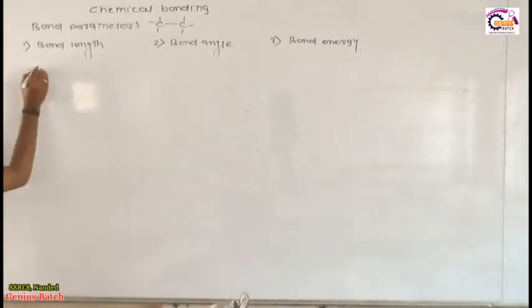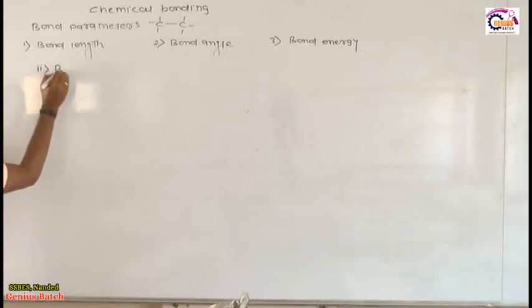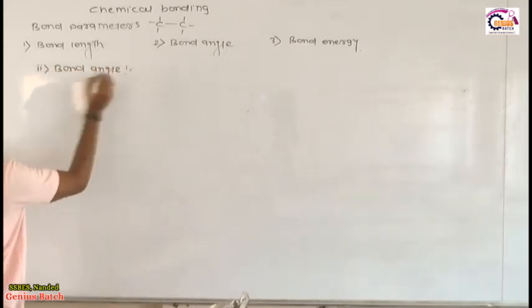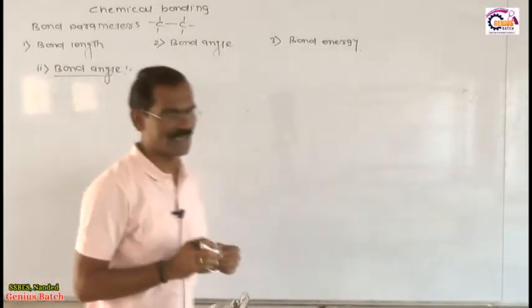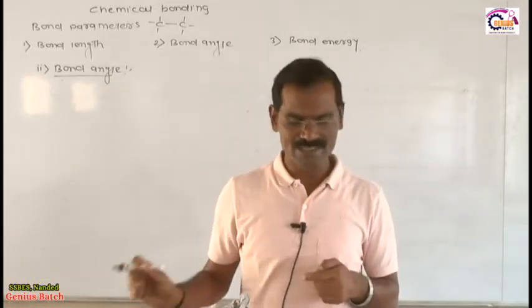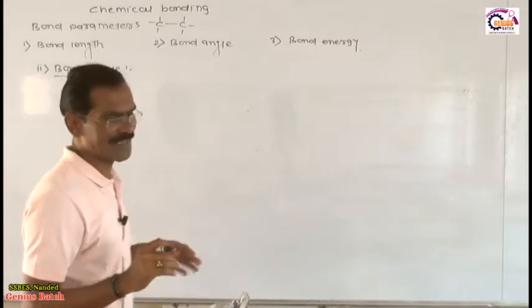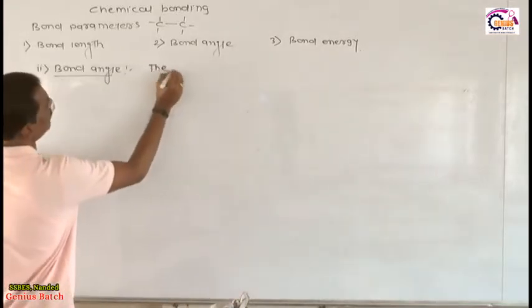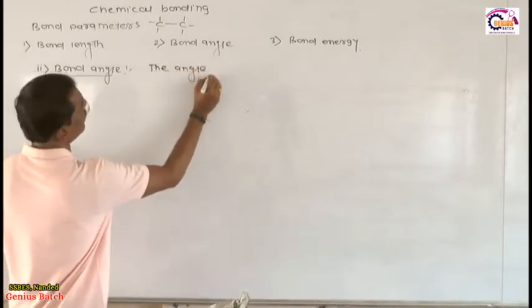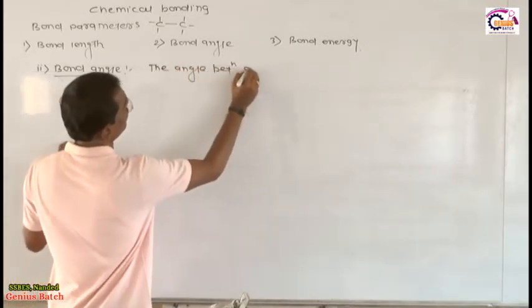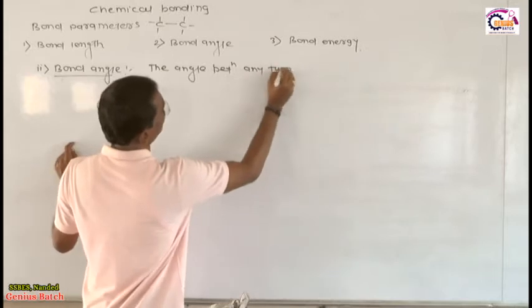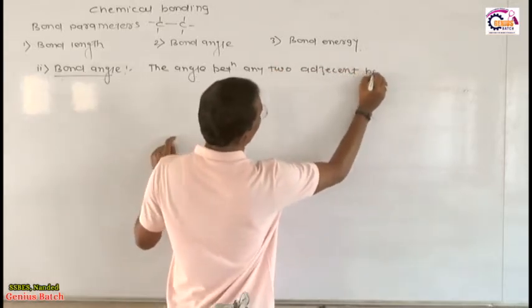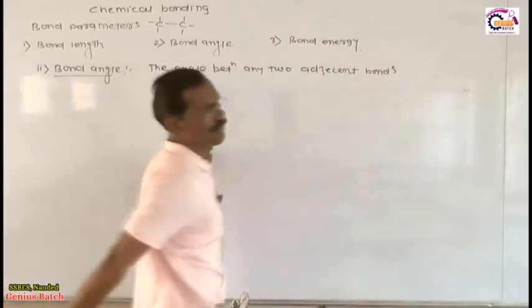The second bond parameter is called the bond angle. Hello dear students, see toward the board. What is the meaning of bond angle? The angle between any two adjacent bonds is known as the bond angle. This is a very interesting phenomenon. Listen very carefully: the angle between any two adjacent bonds is known as the bond angle.